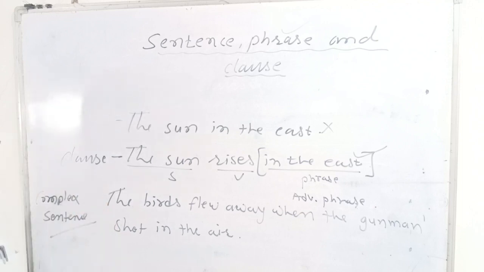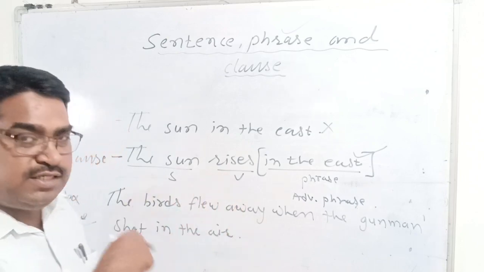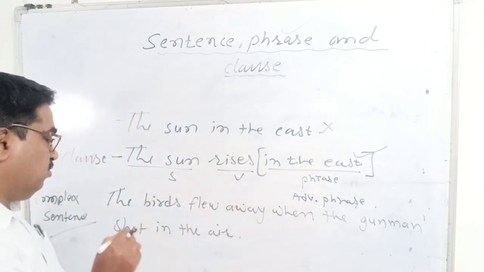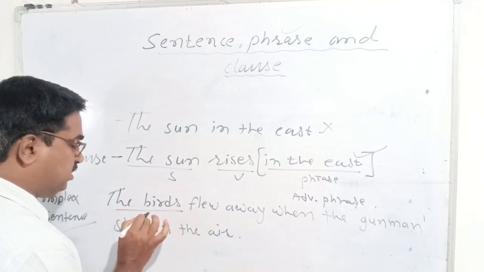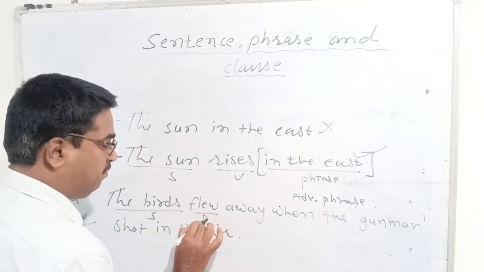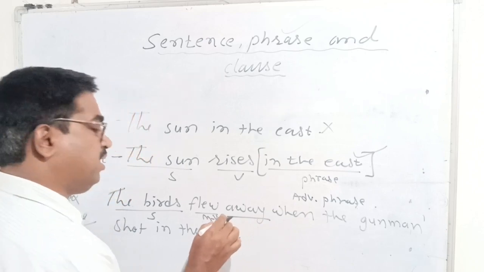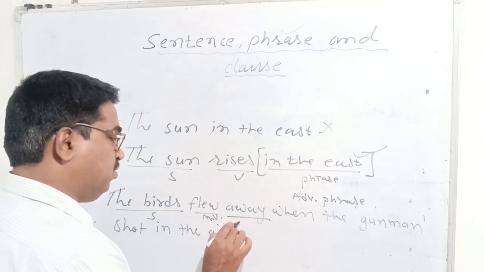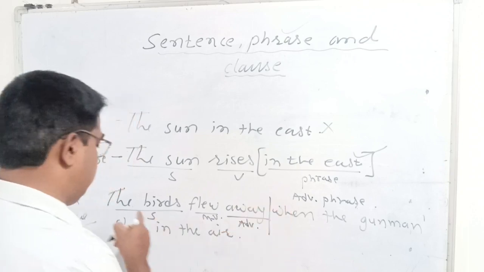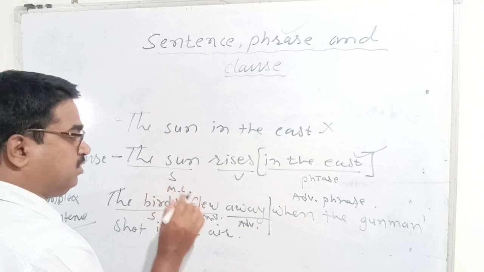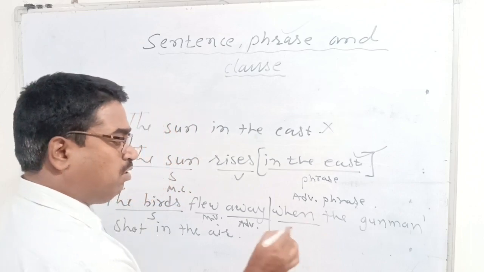Okay, why is it a complex sentence? Because it contains two clauses, one main clause and another subordinate clause. How? Look at the sentence. The bird is the subject of the main clause. Flew is the main verb, right? Away, what is away? That is adverb. That is adverb of place, right? So the first clause ends here. This is main clause. When, and when is what? This is subordinating conjunction.